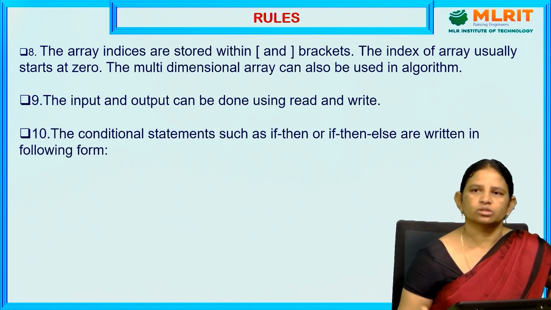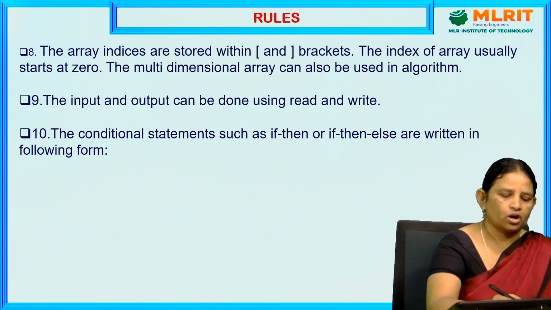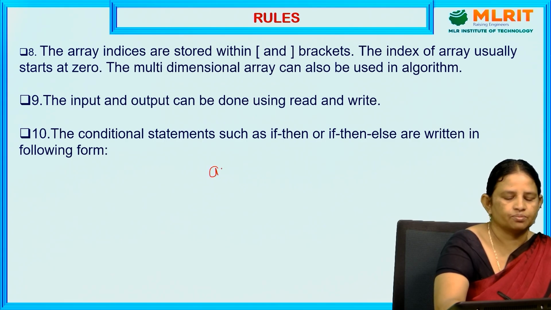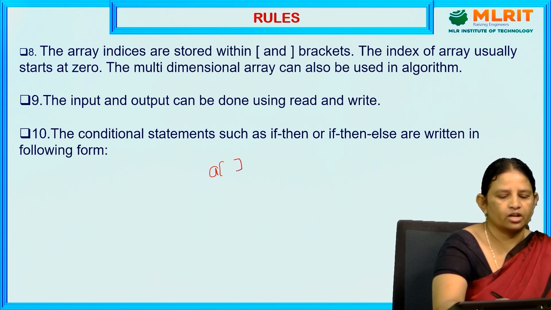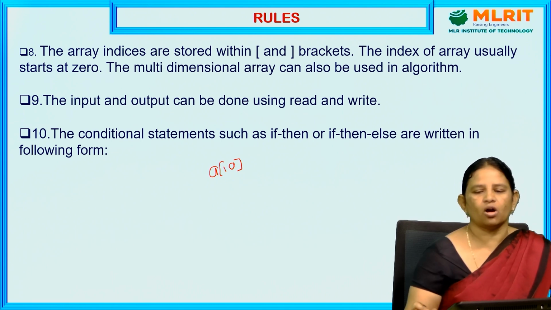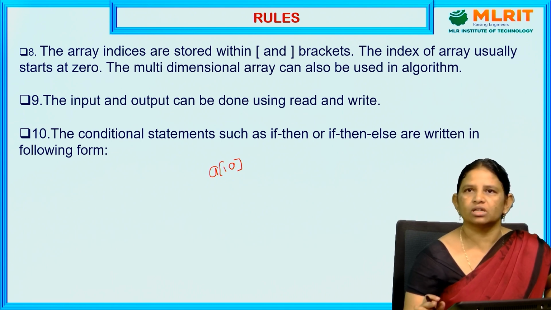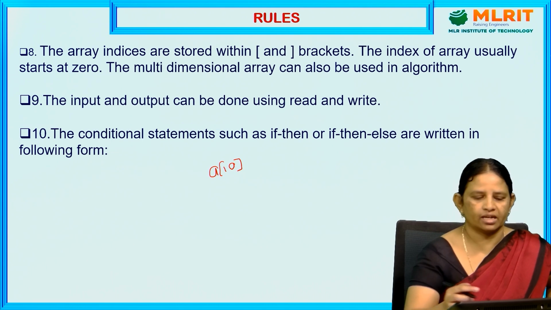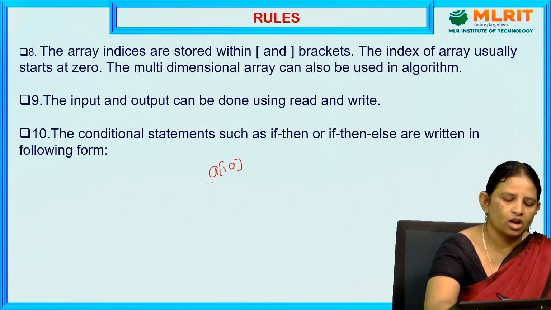Next, we can use arrays also, but for arrays we have to specify the index. That index means we can use the square bracket, A of 10. What is the meaning of A of 10? It can store 10 elements in the array. But the starting index of the array is A of 0.